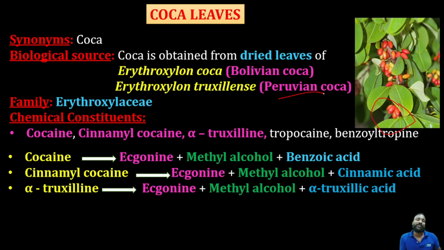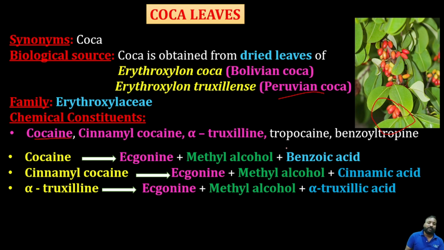Family: Erythroxylaceae. The chemical constituents are cocaine, cinnamoyl cocaine, alpha truxilline, tropacocaine, and benzoyl tropane. These are the main chemical constituents. In the quick revision session, if you attended, my dear aspirants, we discussed these chemical constituents. Cocaine is obtained from coca. Cinnamoyl cocaine is obviously obtained from coca. Alpha truxilline is obtained from Erythroxylum truxillense.